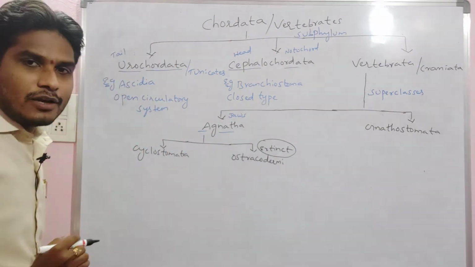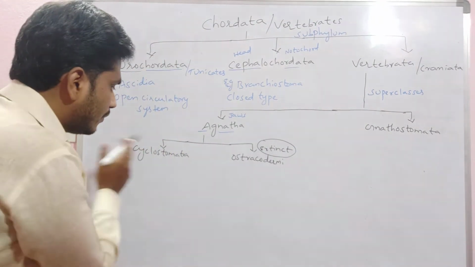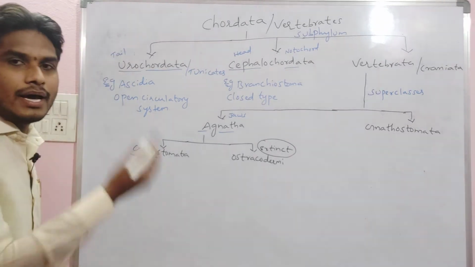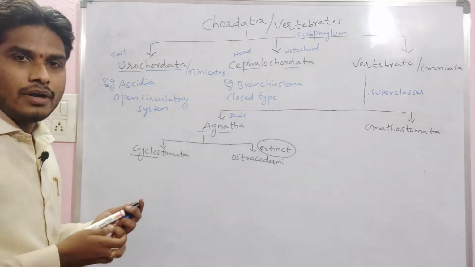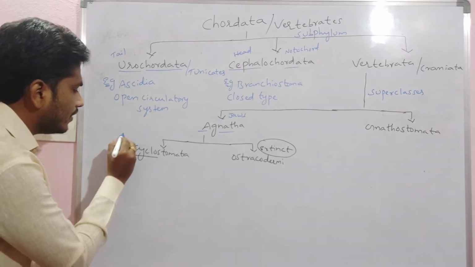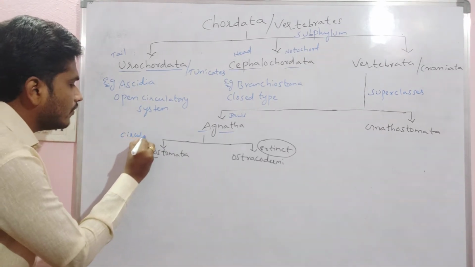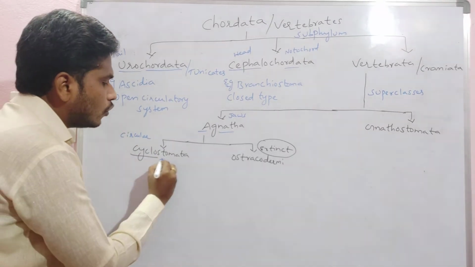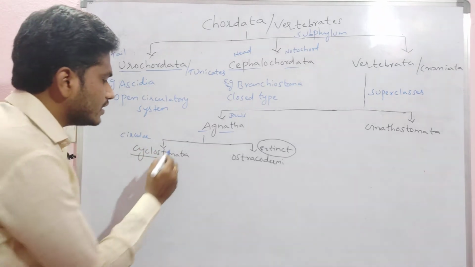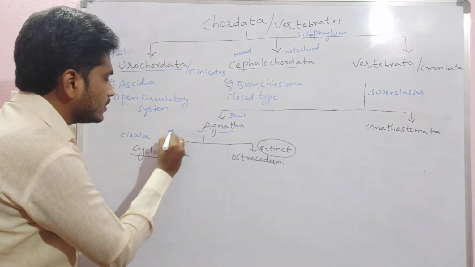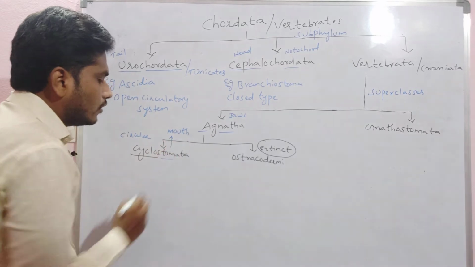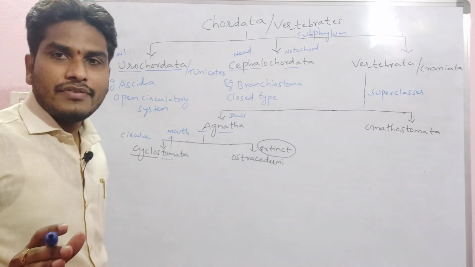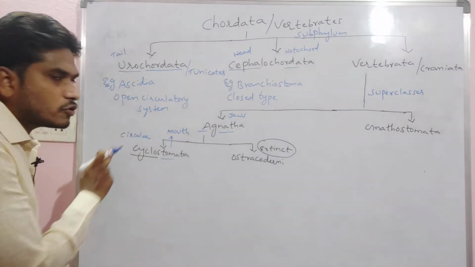Coming to the class Cyclostomata, by seeing the name we can say cyclo always indicates circular. Stomium always indicates the mouth. The organisms which have a circular mouth are called Cyclostomata.